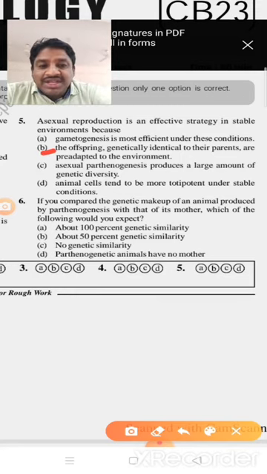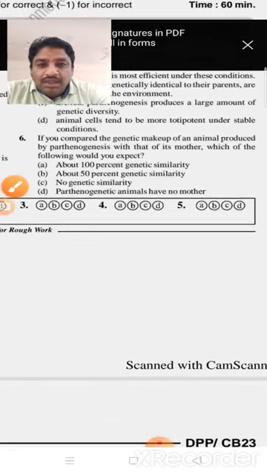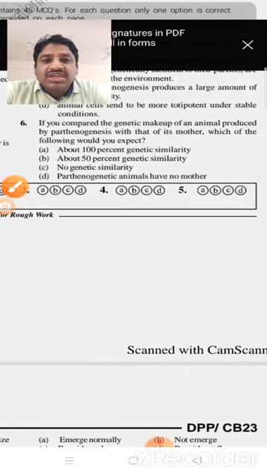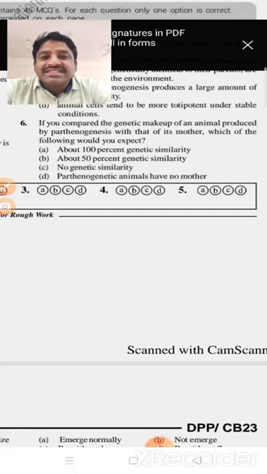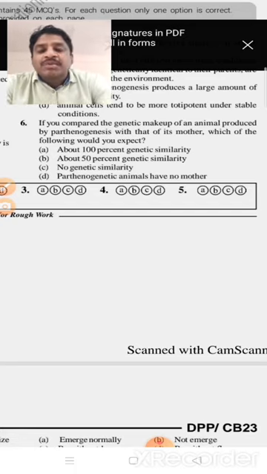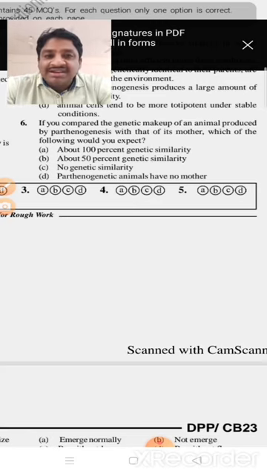Okay, next, question number 6: if you compare the genetic makeup of an animal produced by parthenogenesis with that of its mother, which of the following would you expect? Parthenogenesis means the egg, the female one, is directly produced into a new organism.